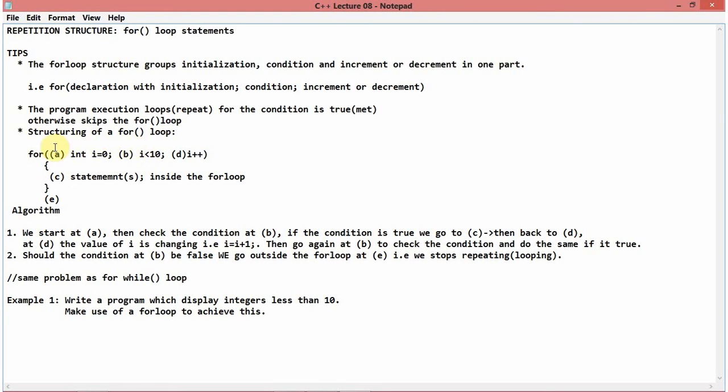And then we will come here at E. Because if it's false, we don't enter the parenthesis. We don't enter here. We come to E. Which is on algorithm 2. Should the condition at B be false, we go outside the for loop at E. We come here. That is, we stop repeating or looping. Alright, that means we are done with the for loop.